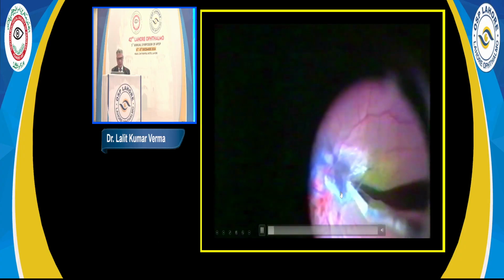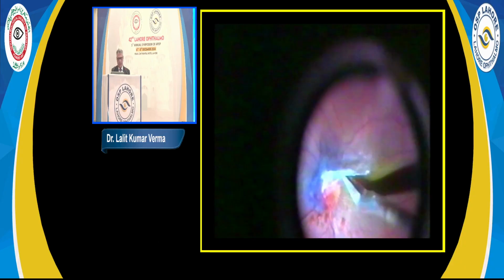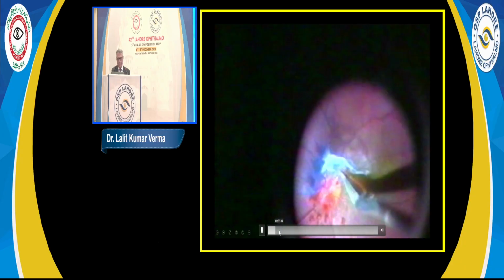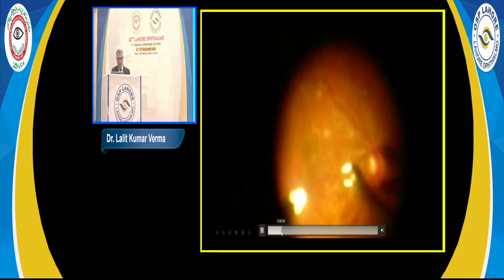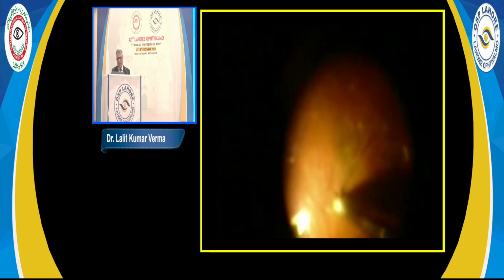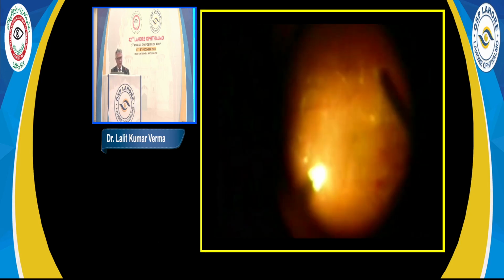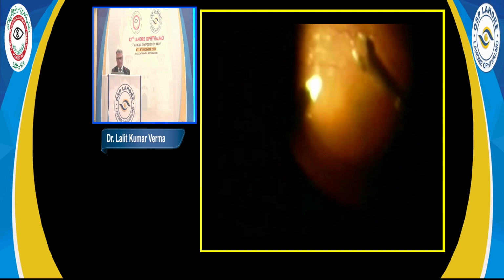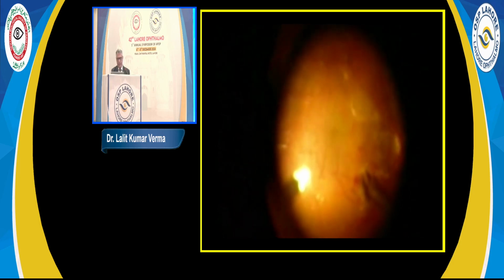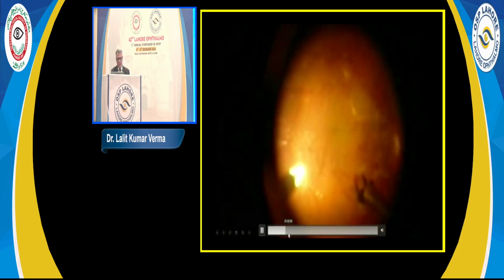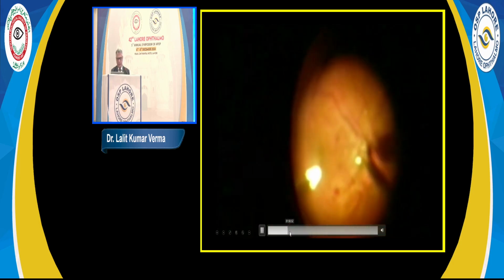So our aim should be to keep an eye on the underlying retina, and in that process, not damage it. And this membrane generally comes in one go itself. This is one diabetic patient where there was an epiretinal membrane, and one of our fellows was trying to show his skills by not staining it, and using it directly. And you see the difficulty was that ultimately what was being removed was not very clear. So normally we prefer to stain these membranes so as to be very sure of what you are doing.